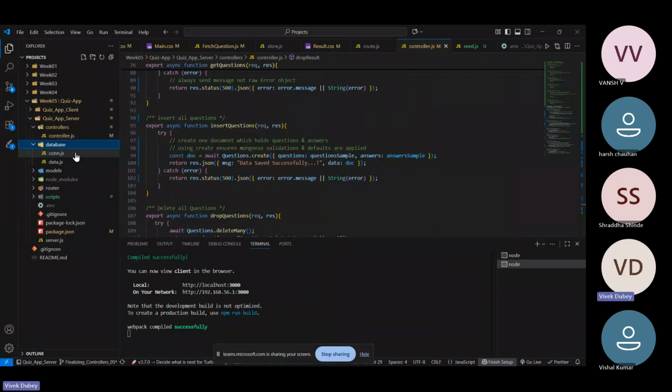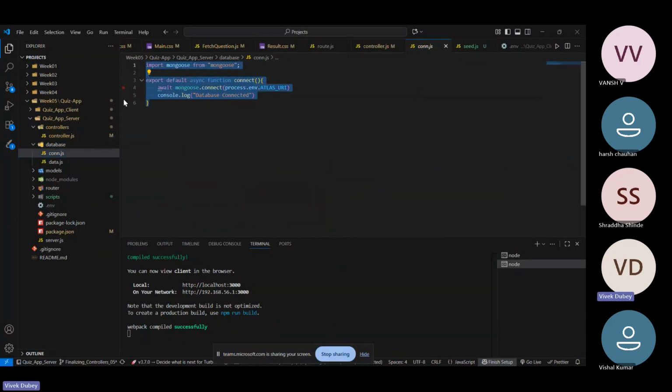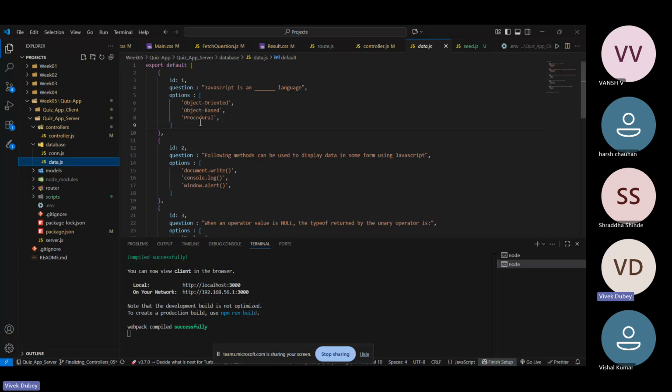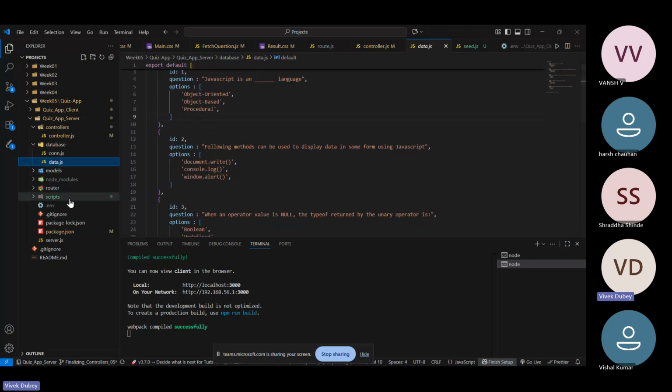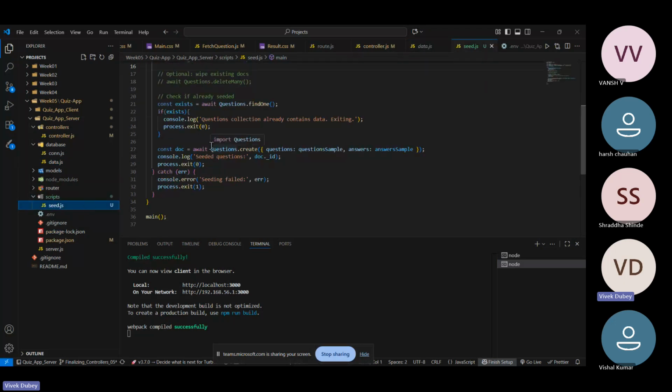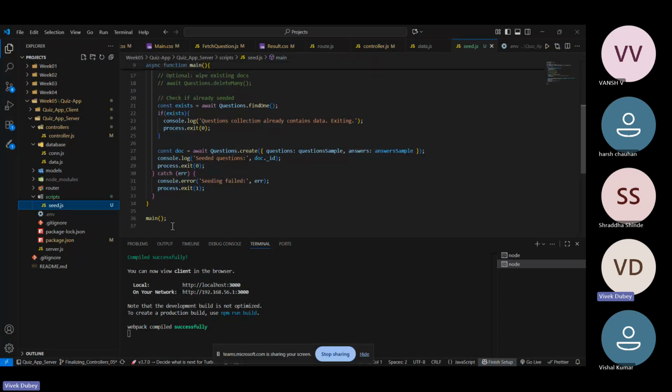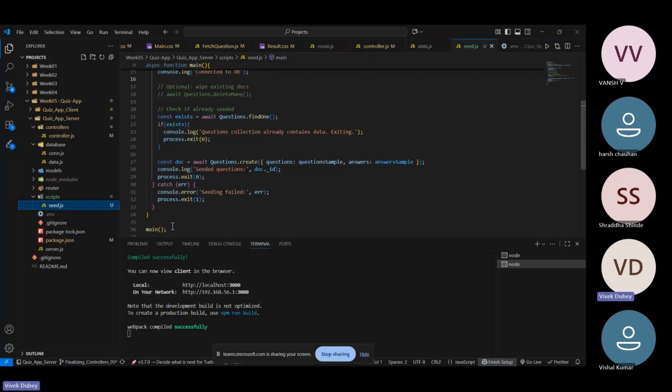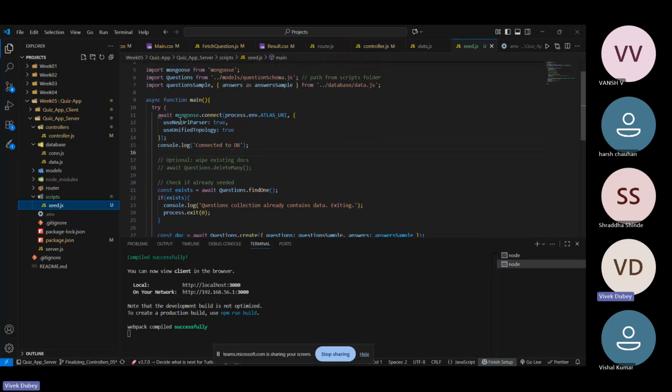Then in the database, this is connection.js where MongoDB will be connected, and in data.js is the seed demo data. Under the script I have this seed file, which I ran manually before running this project, so I fed the data into the MongoDB question database.